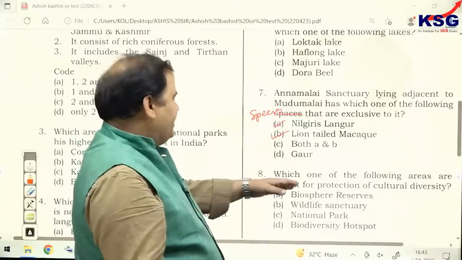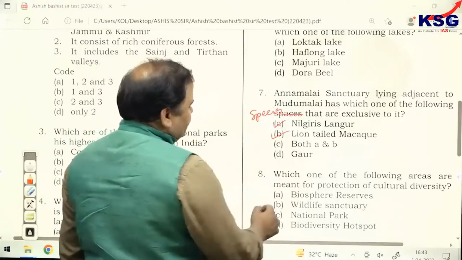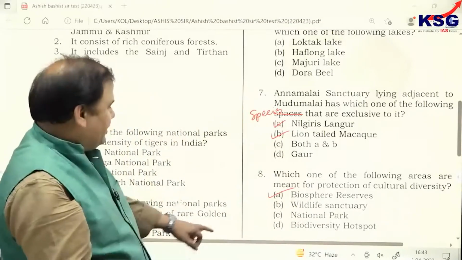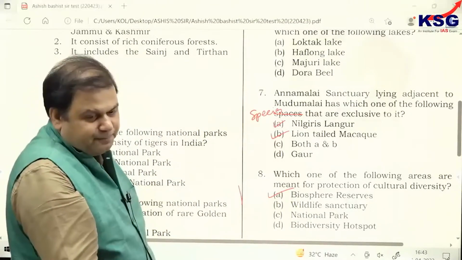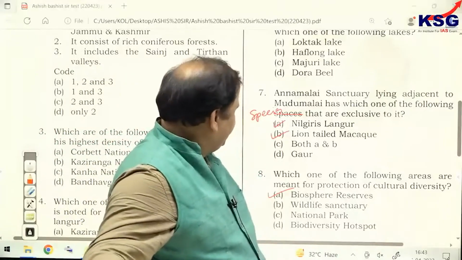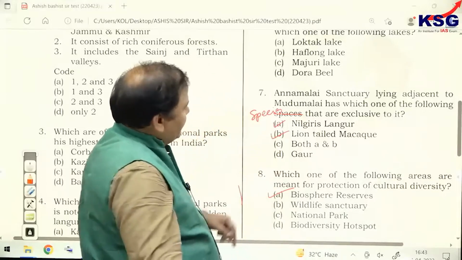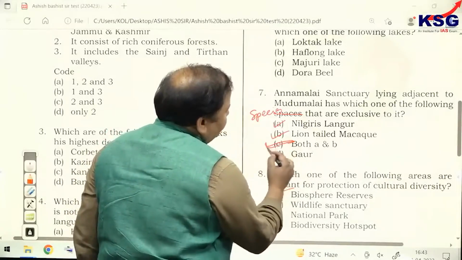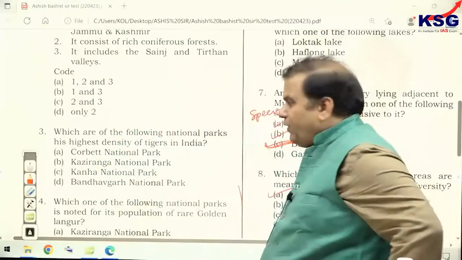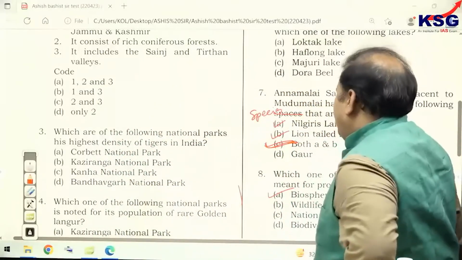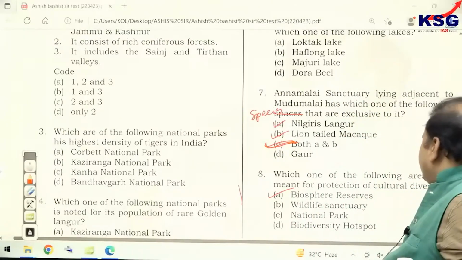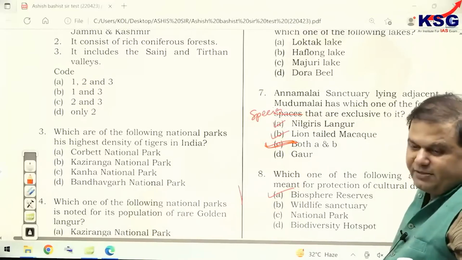Which one of the following areas are meant for protection of cultural diversity? That you know very well, and that's called biosphere reserves. Clear? So, for this the correct answer would be both A and B, because Nilgiri langur and lion-tailed macaque are both found in Annamalai. And the areas meant for protection of cultural diversity are biosphere reserves.